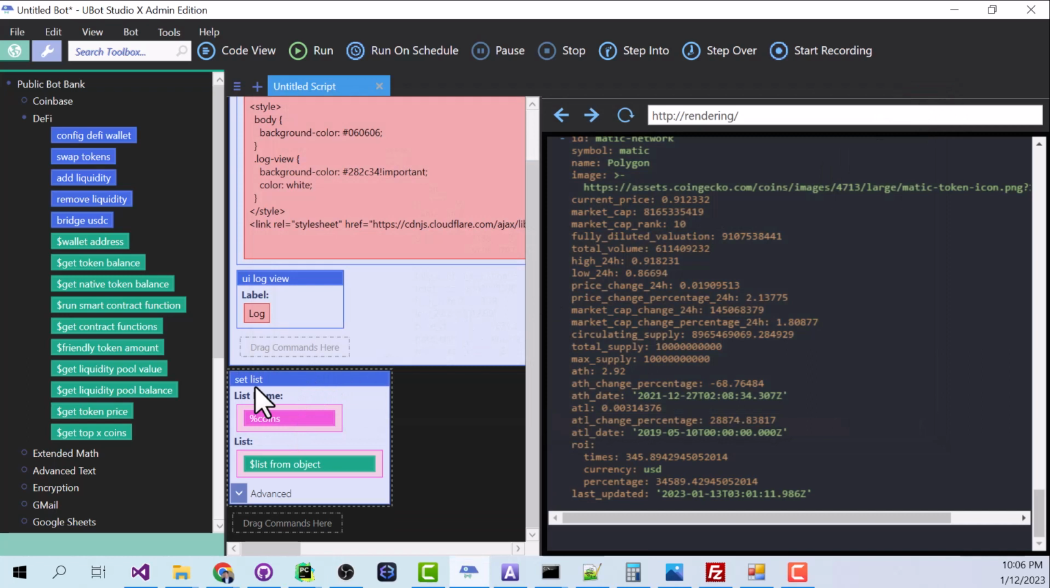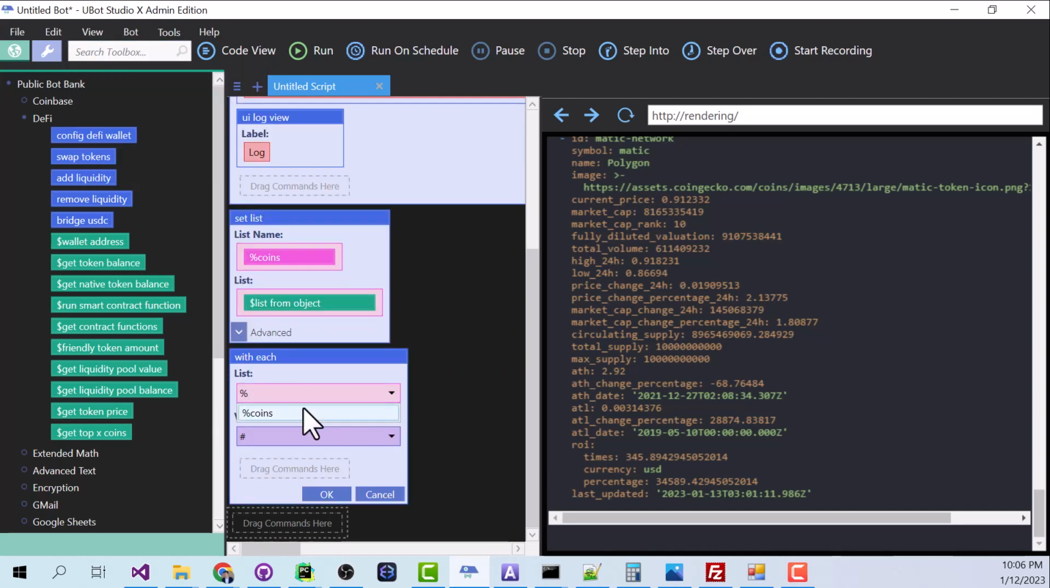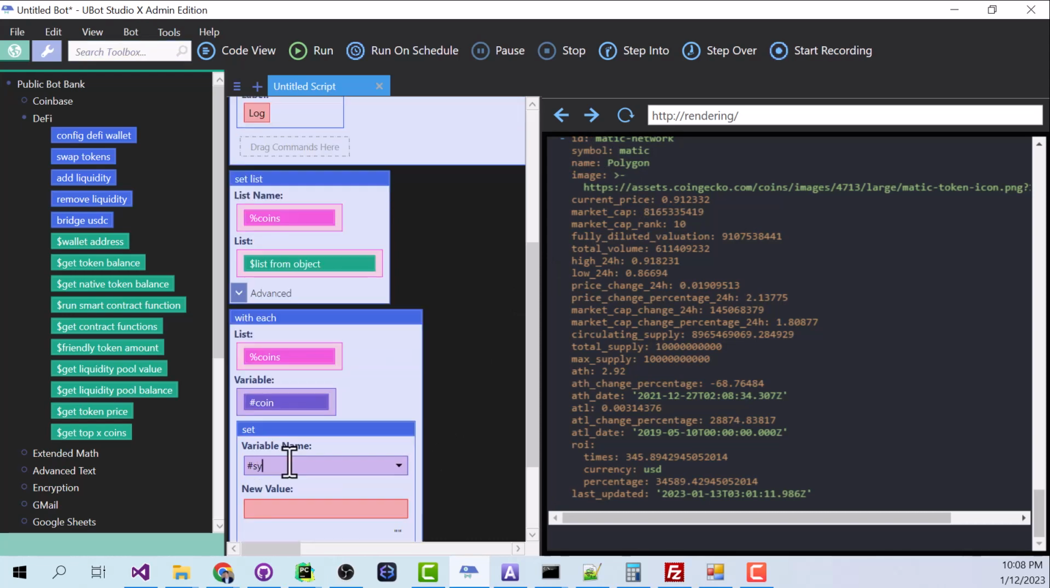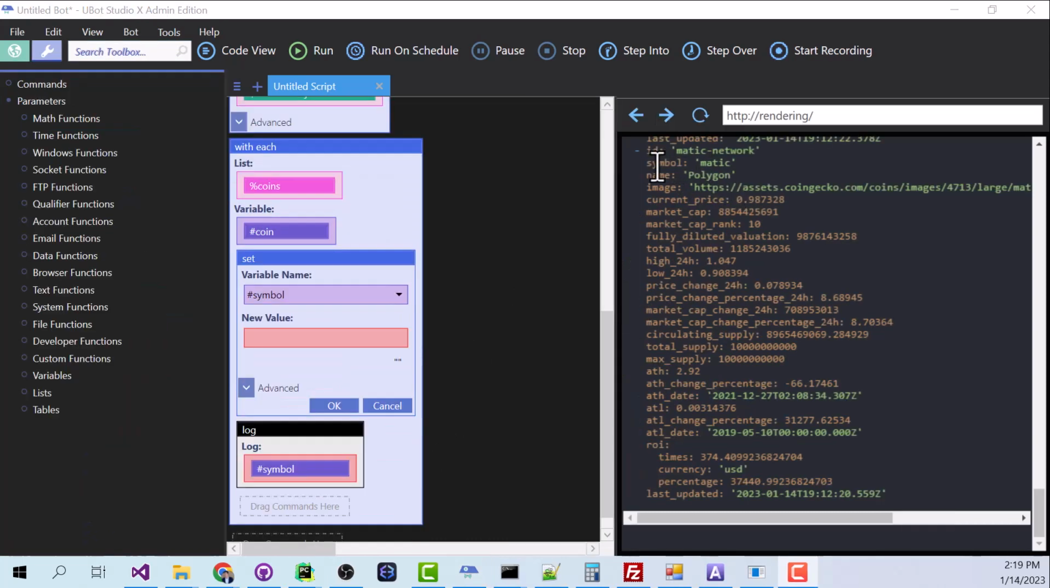Okay, now we want to loop through these and have it purchase each coin for us. To do that, we're going to use with each. For our list, we're going to say coins, and for the variable, we're going to say coin. Click OK. Okay, but we don't need all of this data. All we really need is the symbol. So let's go ahead and set ourselves a variable. For the name, we're going to say symbol. And for the value, we want this symbol right here.